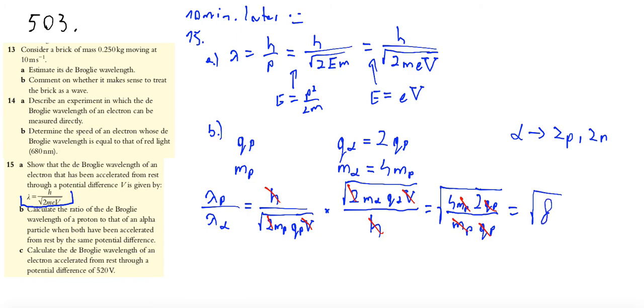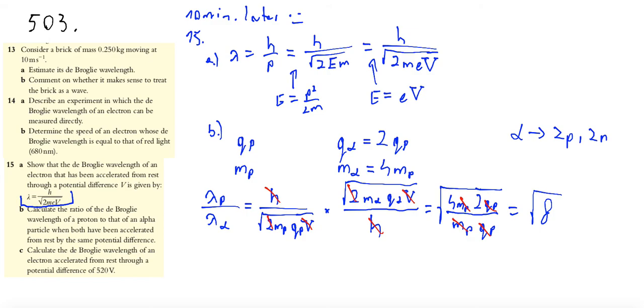The ratio between the de Broglie wavelength of proton to the de Broglie wavelength of alpha particle accelerated by the same potential difference is the root of 8, because alpha particle has 4 times bigger mass and 2 times bigger charge, and wavelength is inversely proportional to momentum, which is proportional to the square root of mass times charge.